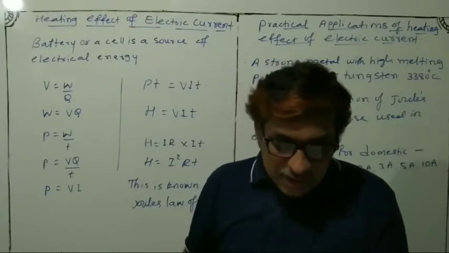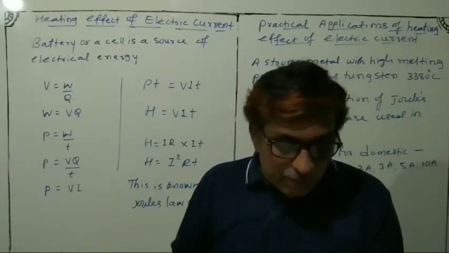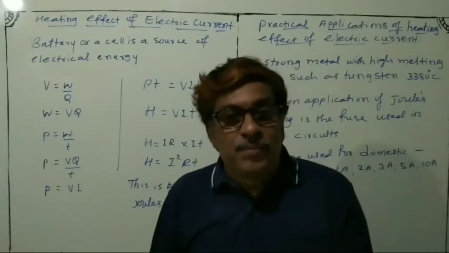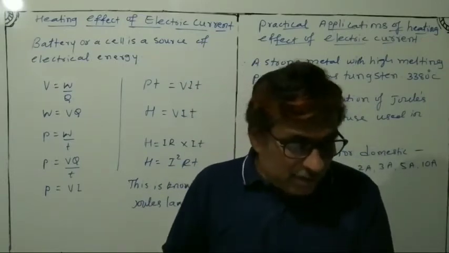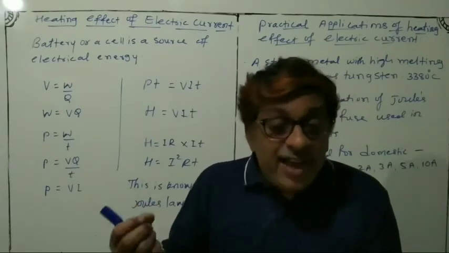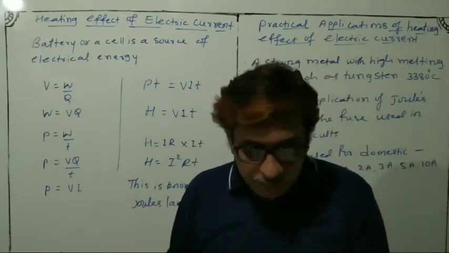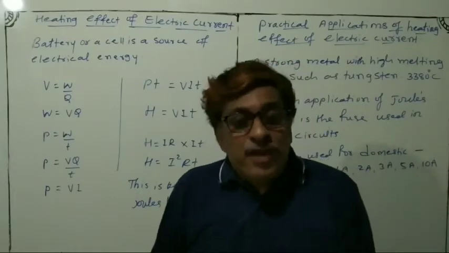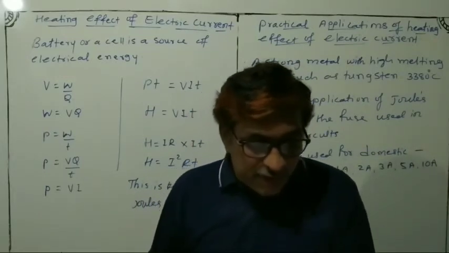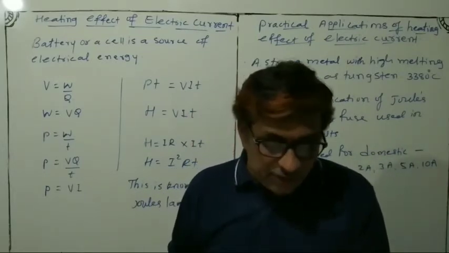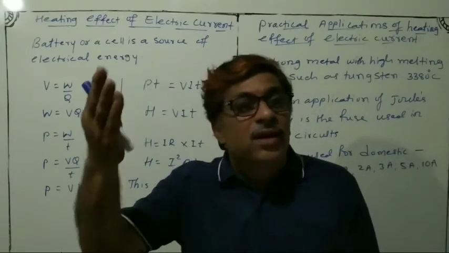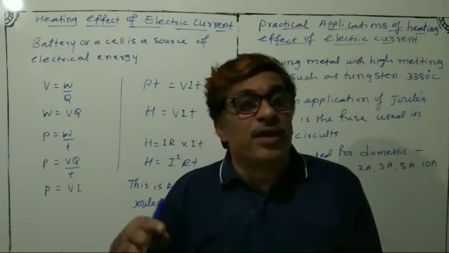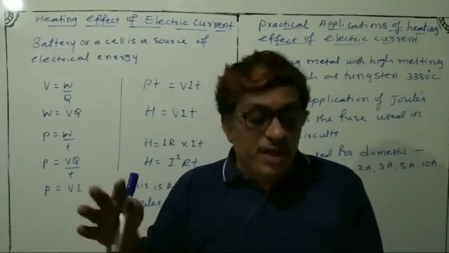So the question here is, the source has to keep expending its energy. Then where does this energy go? A part of the source of energy in maintaining the current may be consumed in useful work. See, some part of the energy will be consumed and some part of the energy will be wasted.